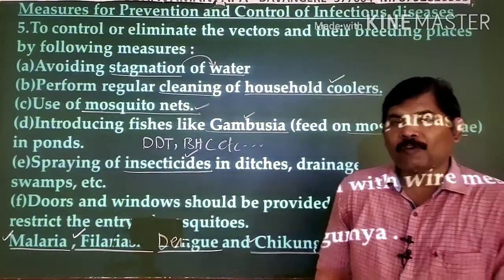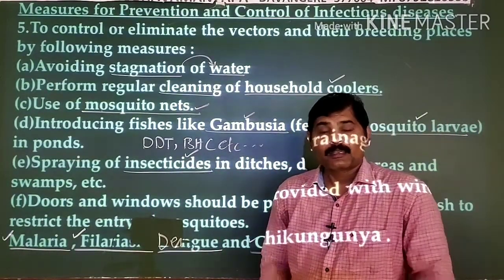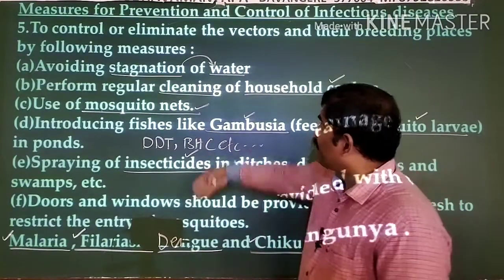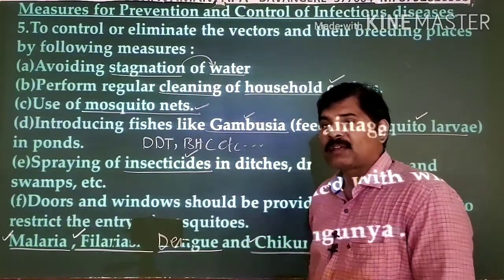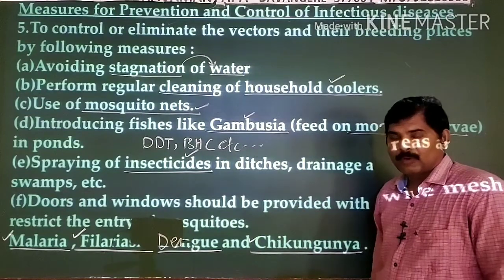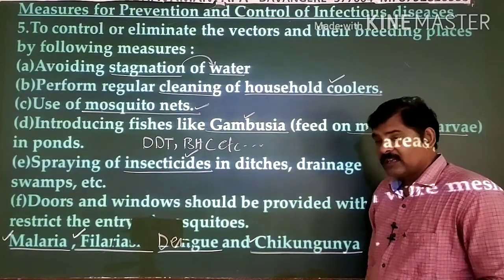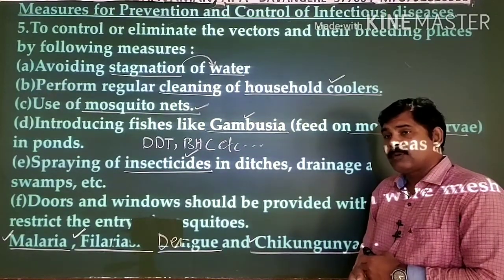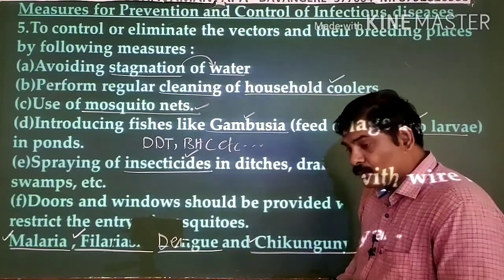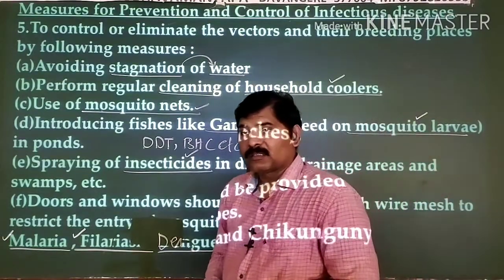So these are all the four diseases that can be prevented by following all the measures that I mentioned on the board. Clear? Right. Then what other methods are available to us? Let us see now, in order to prevent the spreading of disease.